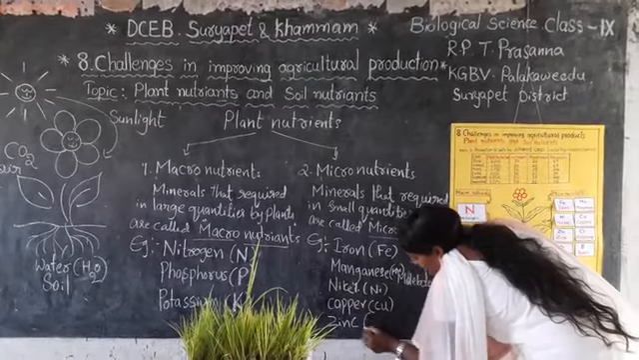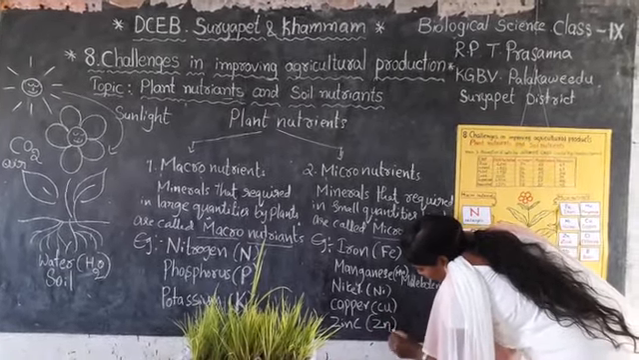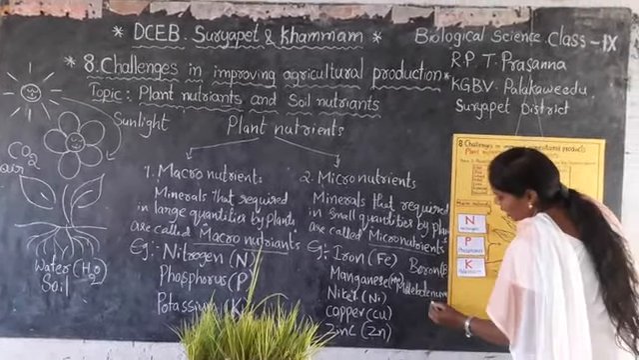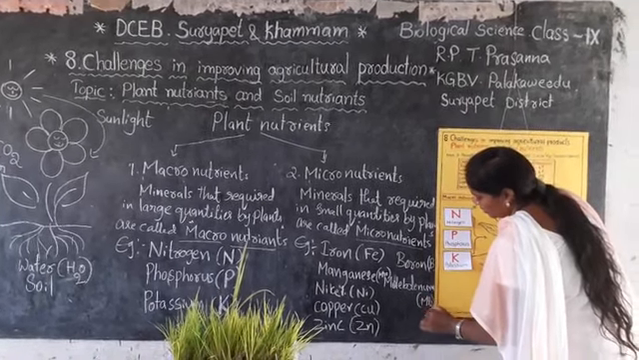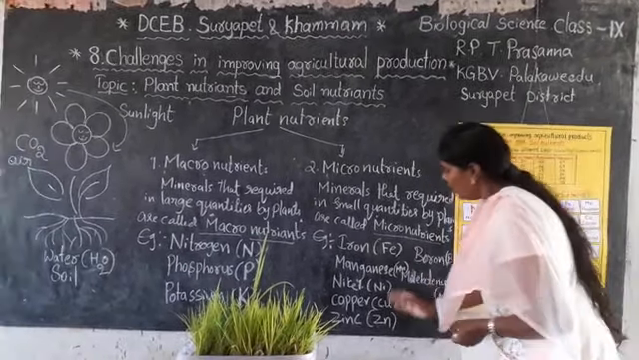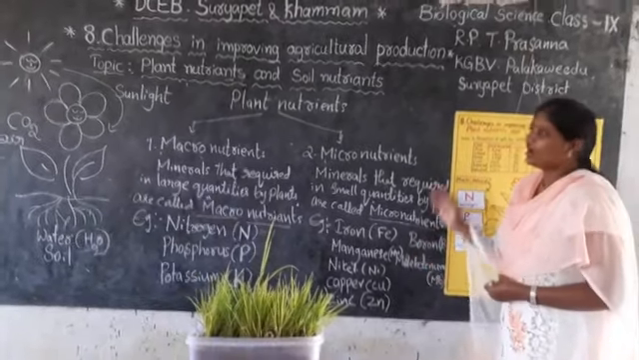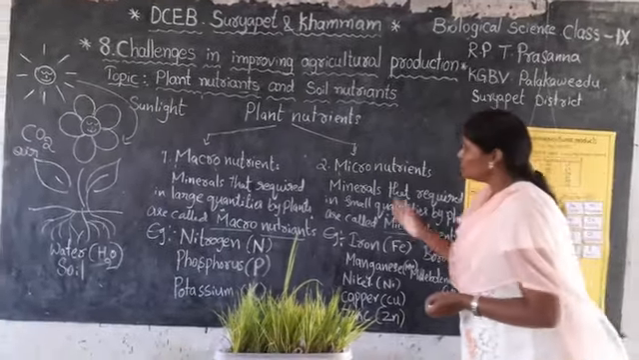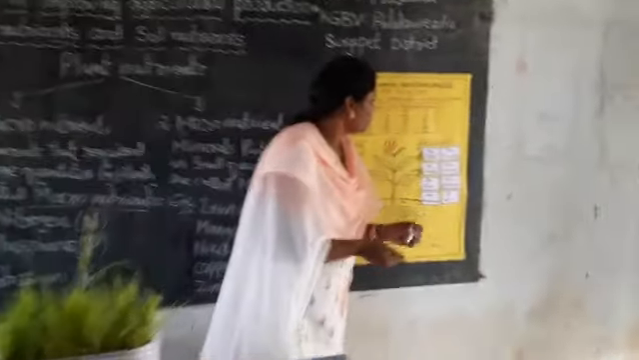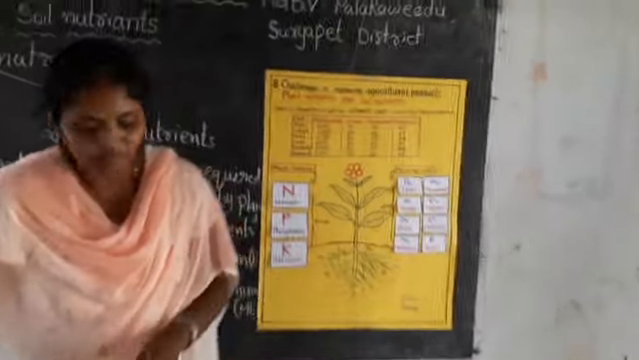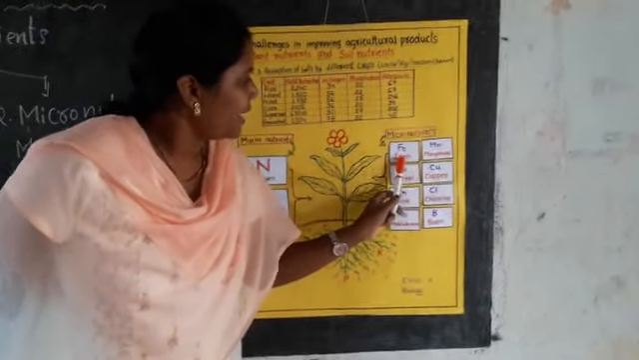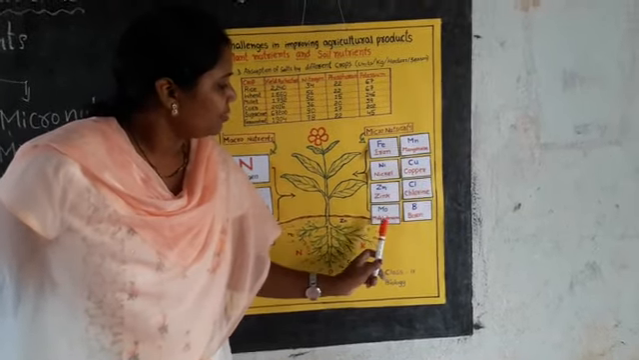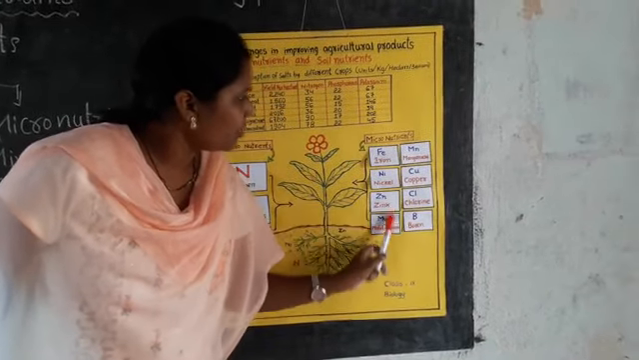Next, zinc. Zinc can be written as Zn. Boron is B. Molybdenum is Mb. These are all the micronutrients required by plants in small quantities. So let us observe micronutrients in the chart also. Micronutrients are iron, manganese, nickel, copper, zinc, chlorine, molybdenum, boron. These are all micronutrients.